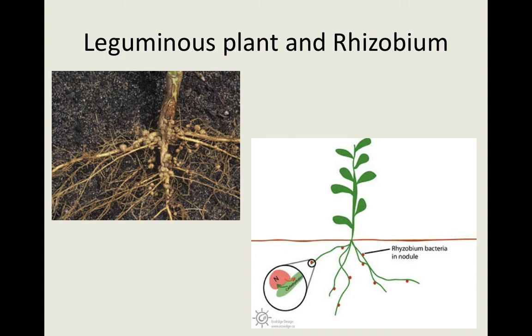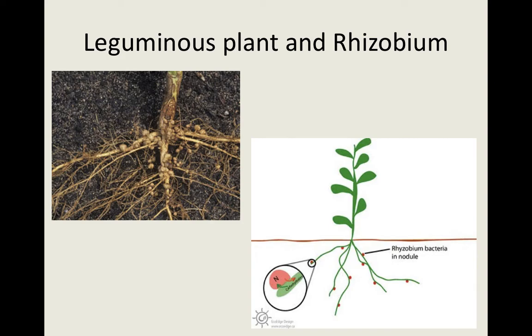In turn, the plant provides food, prepared in the form of carbohydrate, to the bacteria. So the bacteria is benefited as well as the plant. The bacteria provide nitrogen to the plant and the plant provides food for the bacteria.